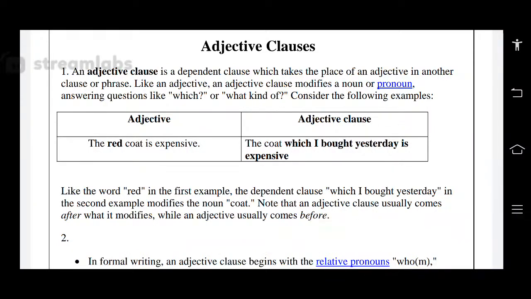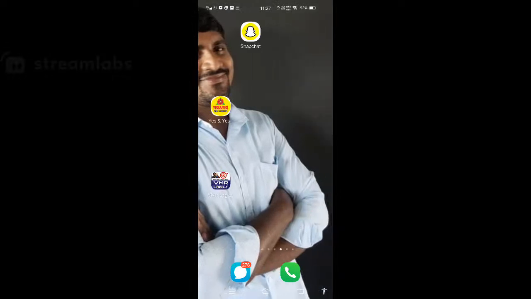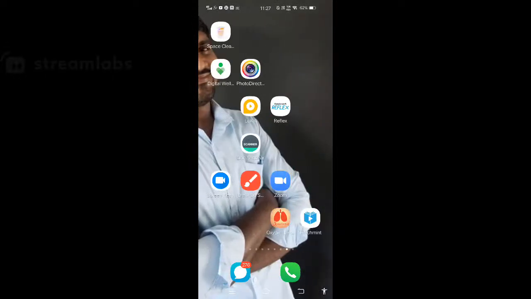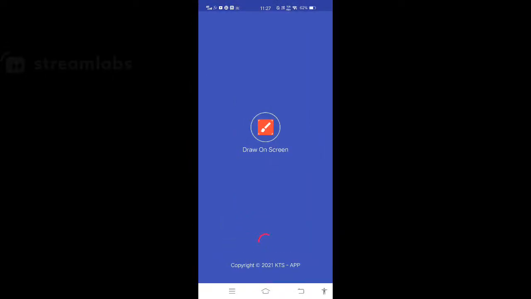The coat which I bought yesterday is expensive. So instead of saying the red coat, the sentence was explained like this: The coat which I bought yesterday is expensive. Actually, the coat is expensive. That is the sentence. But "which I bought yesterday" is an embedded clause. So we have to understand embedded clauses.